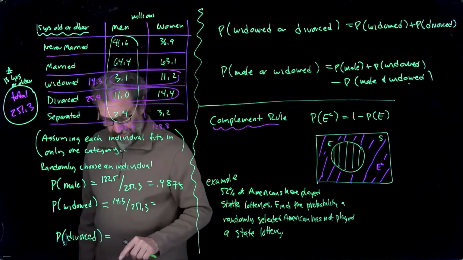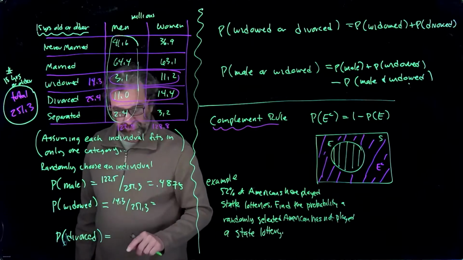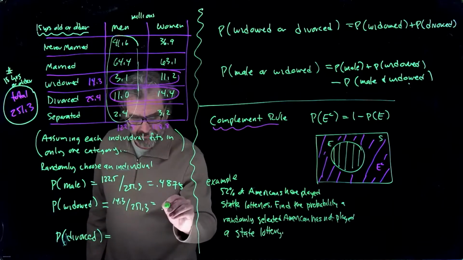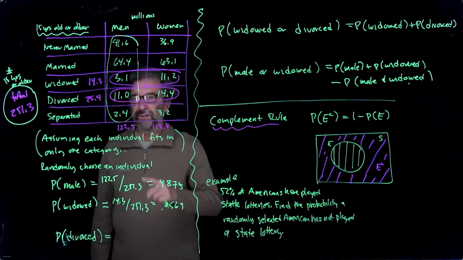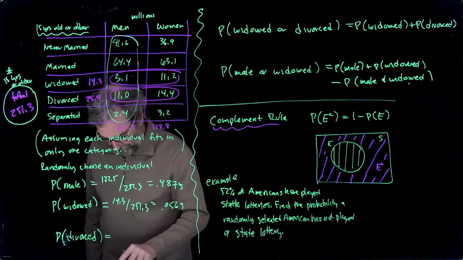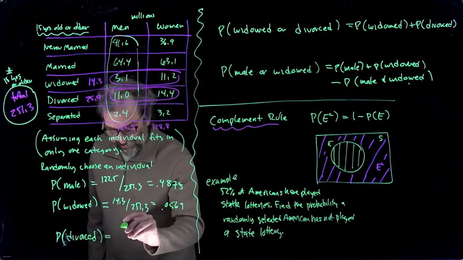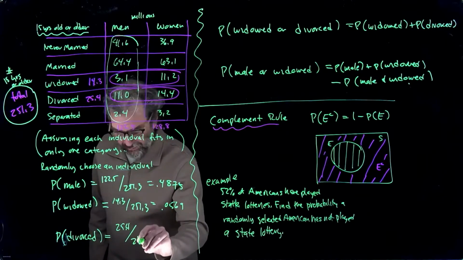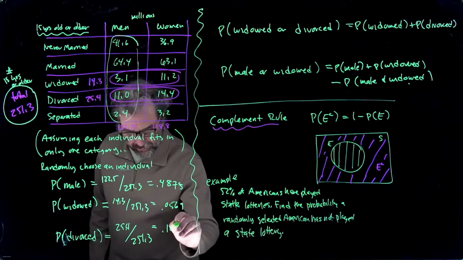And widowed, it's this 14.3 million out of the 251, so 14.3 over 251.3. Okay, so that's 0.0569, so about 5%. And divorced is 25.4, so that's 25.4 over 251.3, 0.1011, rounded.